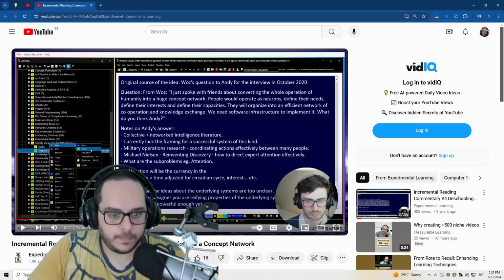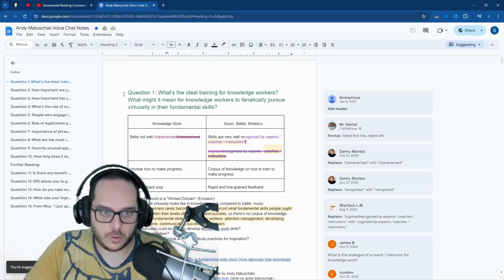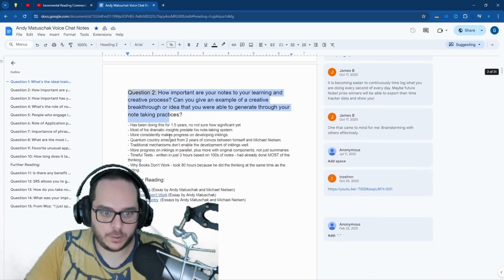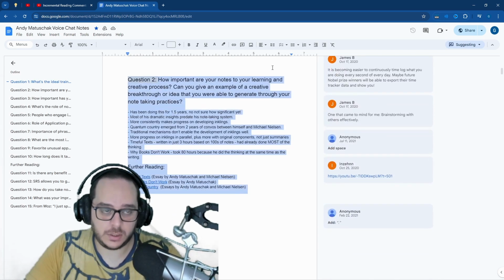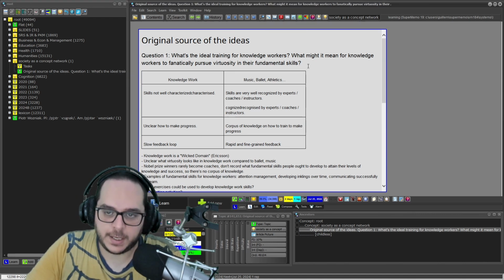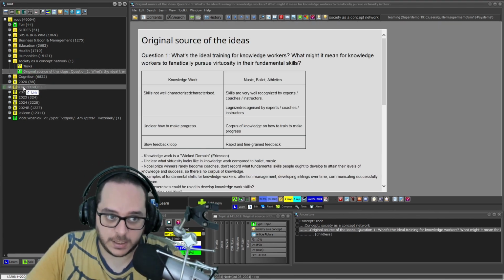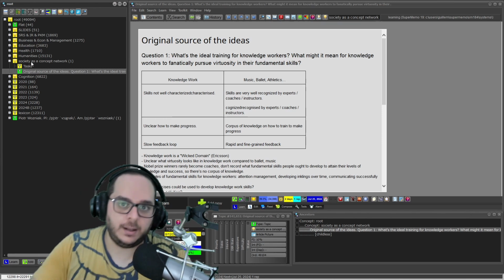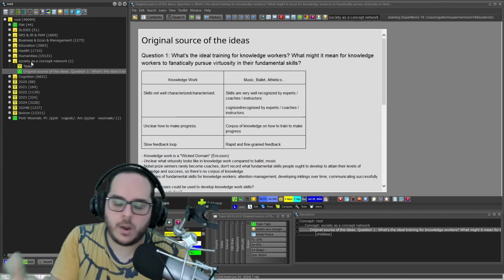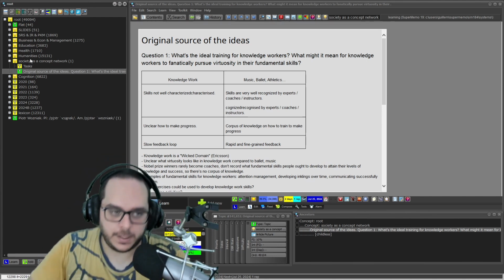Let me see. I will use this document as an example. Question 1, question 2. So let's say that's what my notes are. So I just paste that. Cool. And then I can make the extract, I can do whatever I want. But this is very semantic. Everything is connected. This is the child of this. That means that even if I move this around, I can still get the link to where this comes from, where this was extracted from, and so on.